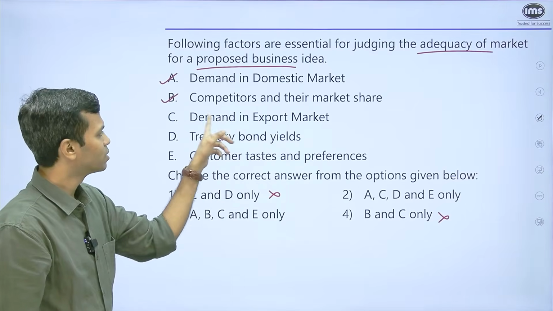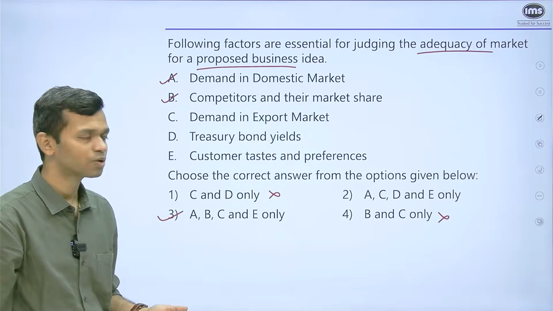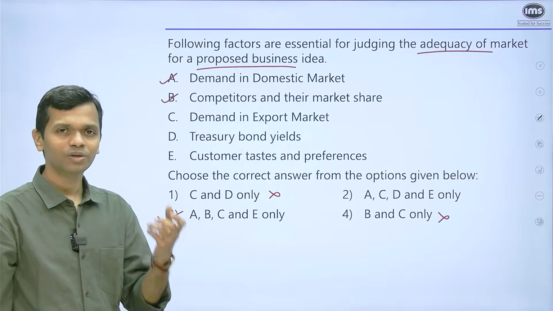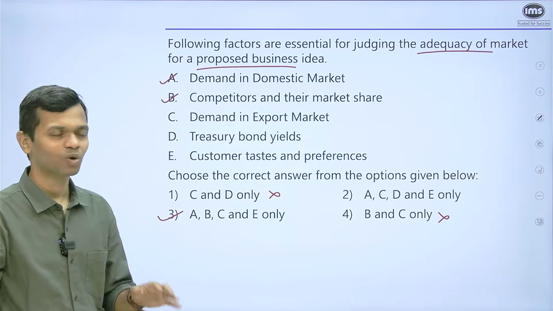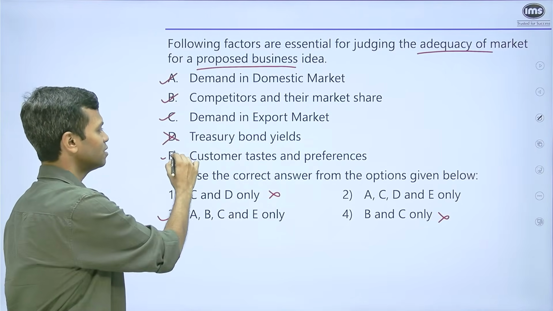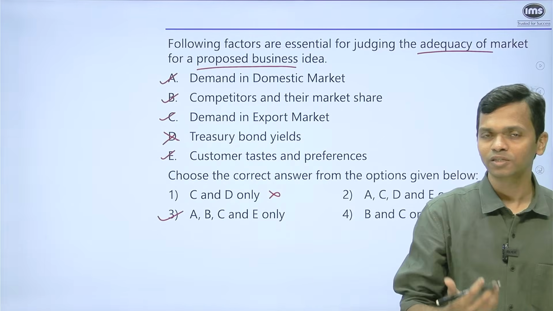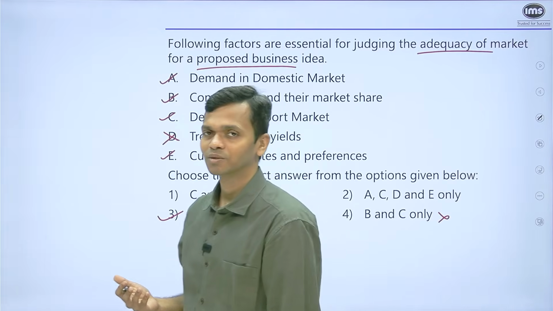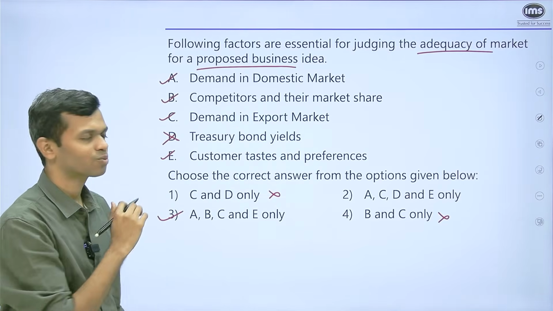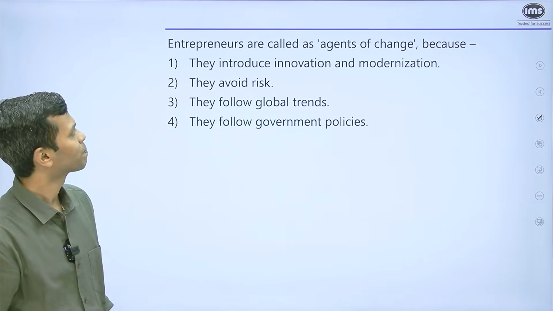Demand in export market, is that something that you would look for? Yes, because if you have that potential, you will be able to expand your business. So this is also good. Treasury bond yields. Now, if you're planning to start a business, would you really look at the treasury bond yields that are available? Not really. So this is clearly something that you would not be looking at. So that is why A, B, C and E, which is customer taste and preferences. You're planning to start a business, you definitely want to know who the customers are, what are the tastes and preferences of these customers. Then only you will be able to have a product that fits the market. So the answer for this question is going to be A, B, C and E. Let's move on to the next one.